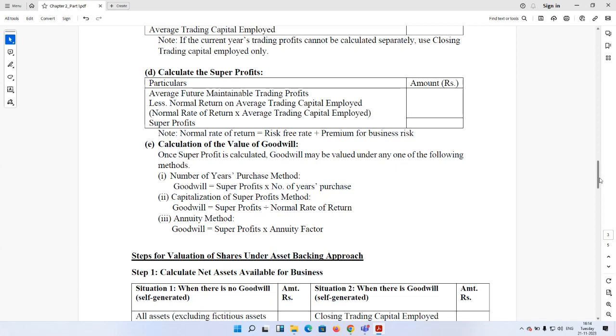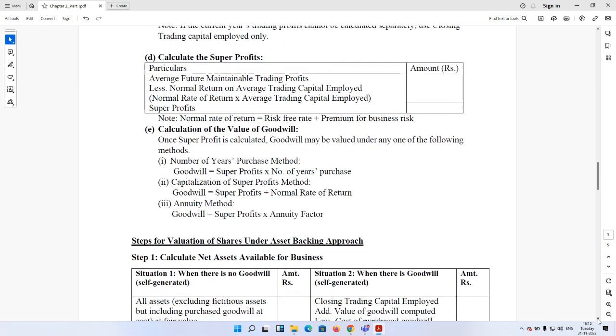Now, if the super earning capacity of the company is sustainable, it will give us the value of goodwill. So there are certain methods such as the number of years purchase method, which says that goodwill equals super profit into number of years purchase. Capitalization of super profit method, which says that it is super profit divided by the normal rate of return. And annuity method that gives us super profit into annuity factor. Annuity factor is nothing but the present value of rupee 1 invested on a regular yearly basis up to a certain period of time, if discounted at a certain cost of capital or certain discounting factor. That gives us the annuity factor.